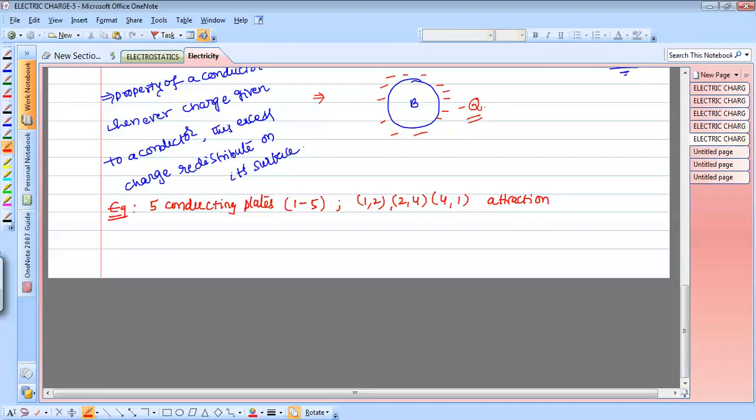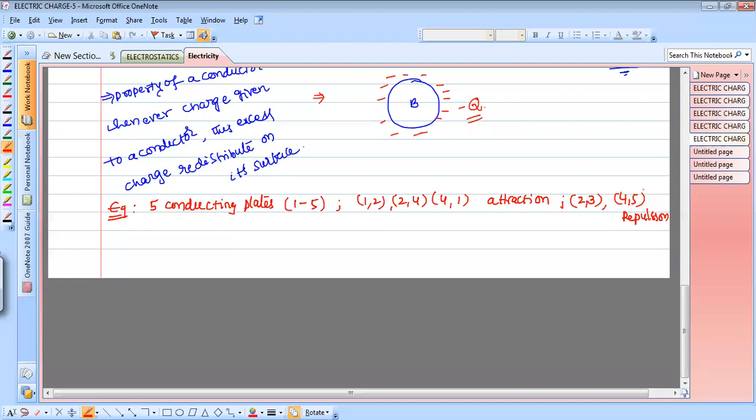There is attraction between these plates. That means if plate 1, plate 2, plate 2, plate 4, plate 4, plate 1 come close to each other, they attract each other. If 2 comma 3 and 4 comma 5, there is repulsion.